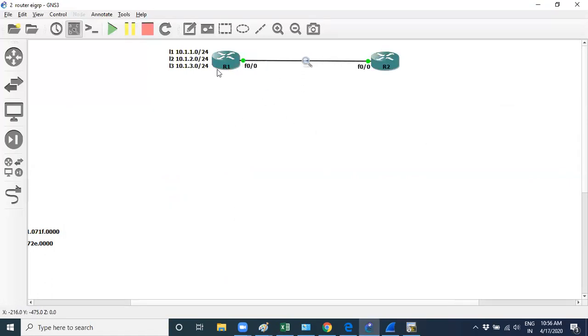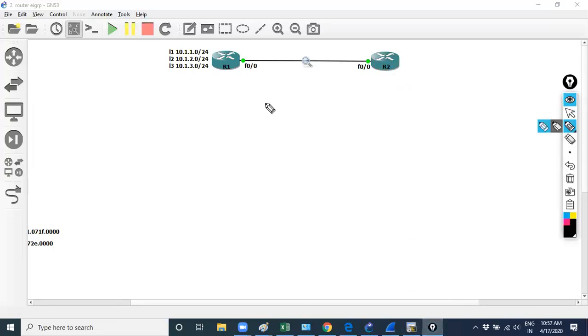Many people will tell you the network command is used to advertise the prefixes. No, it's wrong. Suppose I use the network command like 12.1.1.1 with wildcard mask 0.0.0.0.